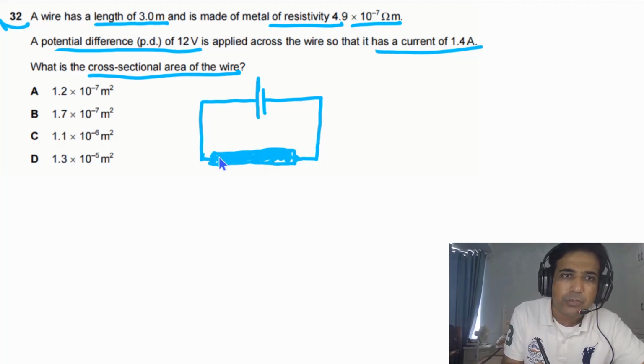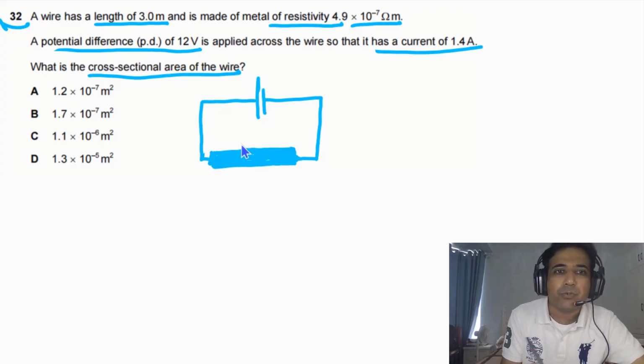It's very important in physics to sketch the diagram. A diagram is very important in physics. You have to make this your habit so you can improve yourself step by step. So this is the wire we have.